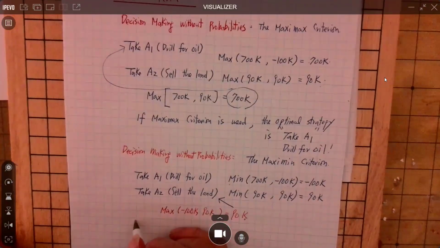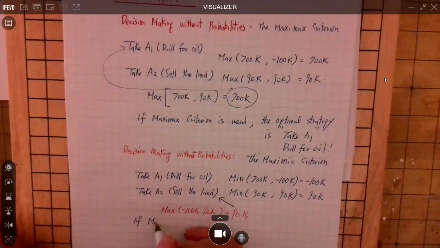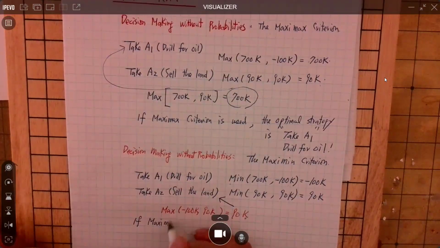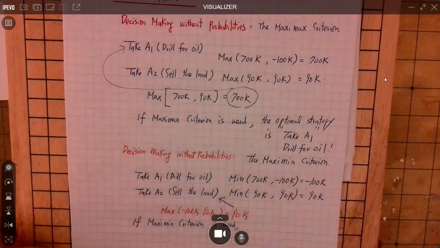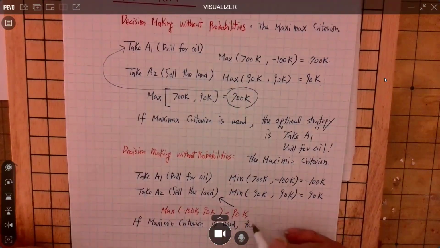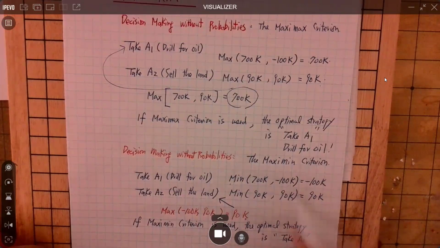So we say if the maximin criterion is used, the optimal strategy is what? Take action 2, which is sell the land.